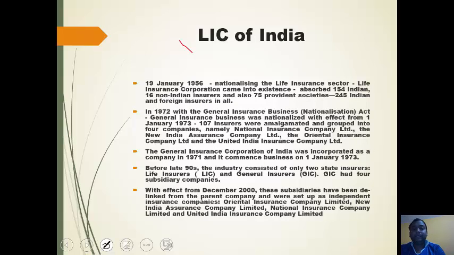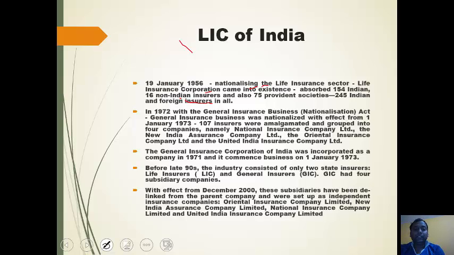Now coming to LIC of India. On 19 January 1956, nationalizing the life insurance sector, LIC came into existence by absorbing 154 Indian and 16 non-Indian insurance companies and also 75 provident societies. In total, 245 Indian and foreign insurers were amalgamated to form LIC.